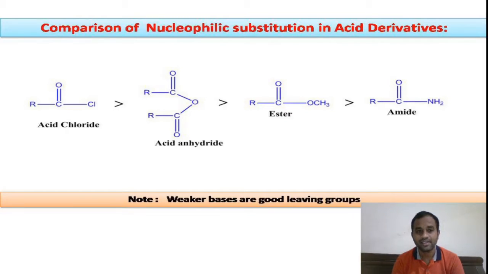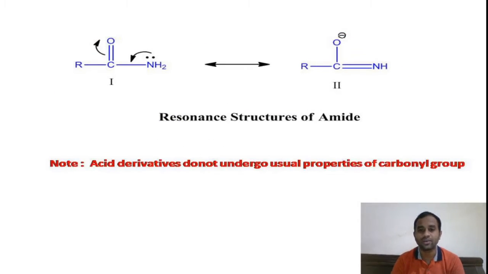But even though they have a carbonyl functional group, they do not undergo the usual properties of the carbonyl group. You can see here a note in red color. Please remember this statement: all the acid derivatives have the carbonyl functional group in them, but they do not give the carbonyl properties.